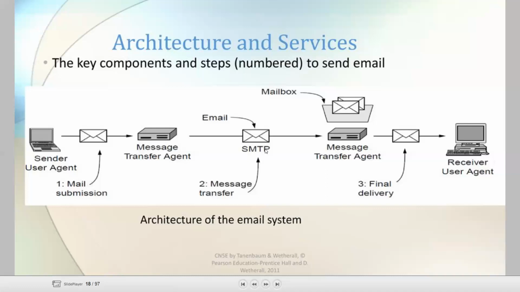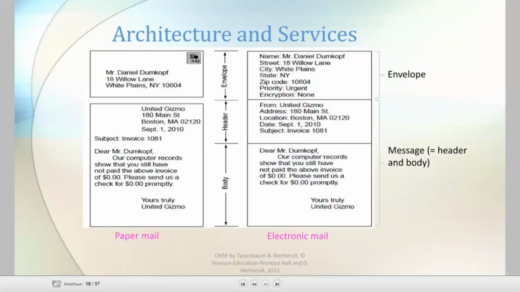This will transfer the message to the message transfer agent of the receiver. So this is the inbox, the receiver mail inbox. Okay, it will do the final delivery. Okay, these are some architectures and services of an email.